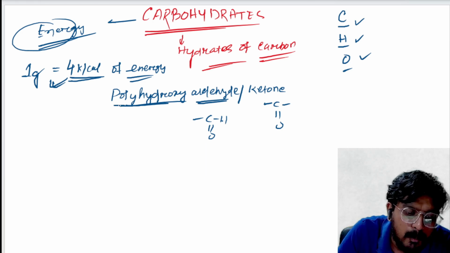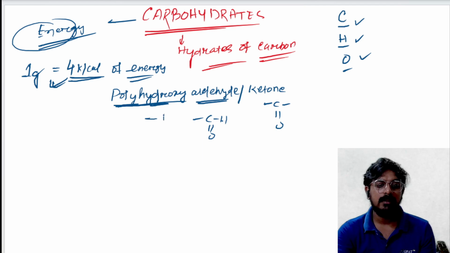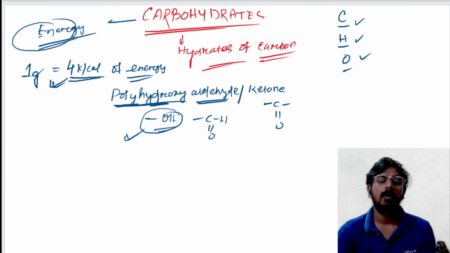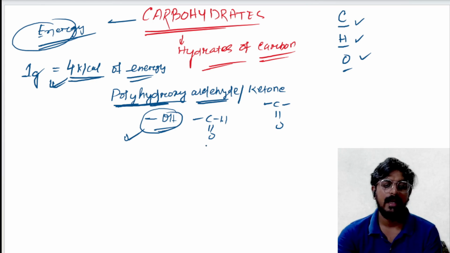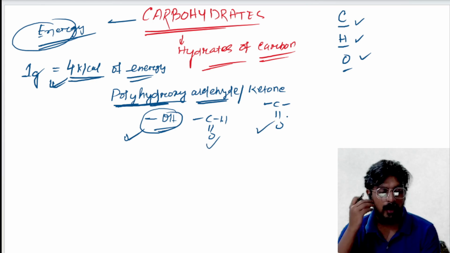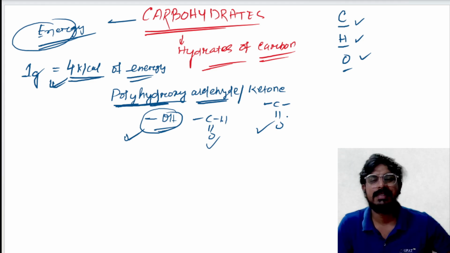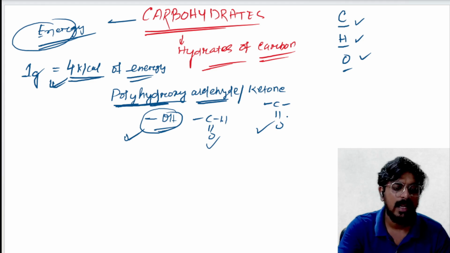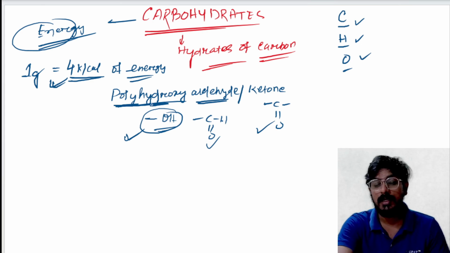Another word is polyhydroxy. Poly means more in number, hydroxyl means this hydroxyl. So they consist of multiple units of OH group along with this aldehyde and ketone group. And these groups are always combined to provide us energy.